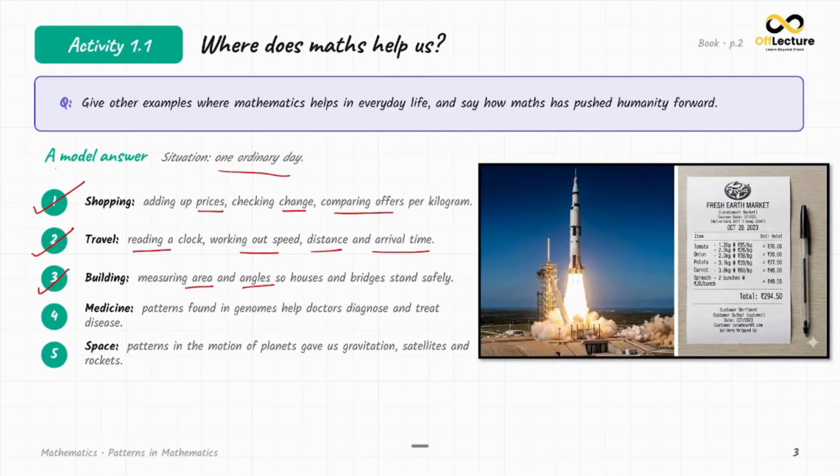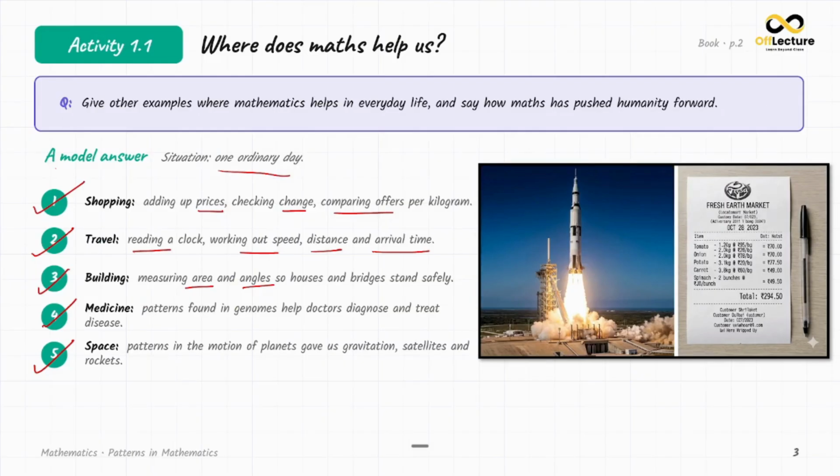If you are imagining building, measuring the area, angles of the houses, bridges, and how they stand safely, all includes maths. If you are talking about medicine, patterns found in genomes help doctors diagnose and treat disease. So there also maths is applied. Then if you are talking about space, when you see a rocket launch, there is a pattern in the motion of planets that gives us gravitation, how satellites are launched, what is the path taken by rockets, everything includes math.